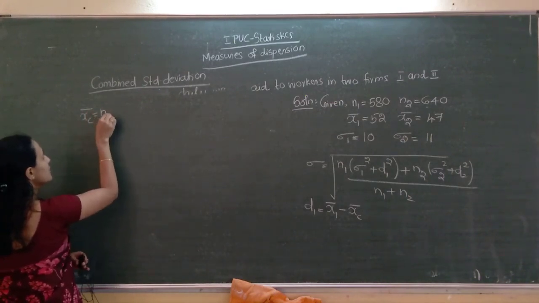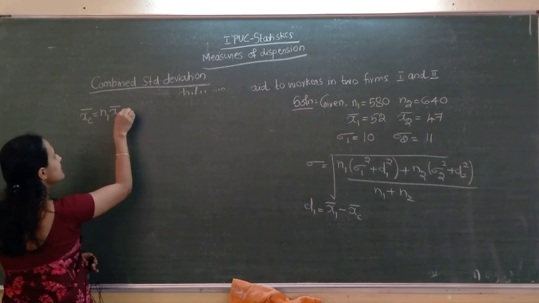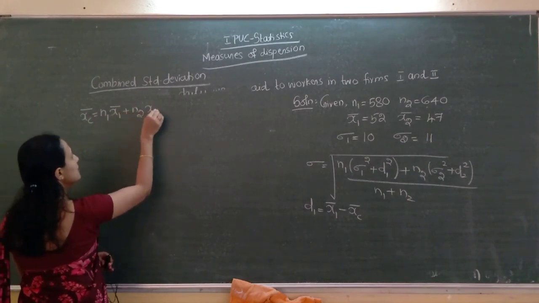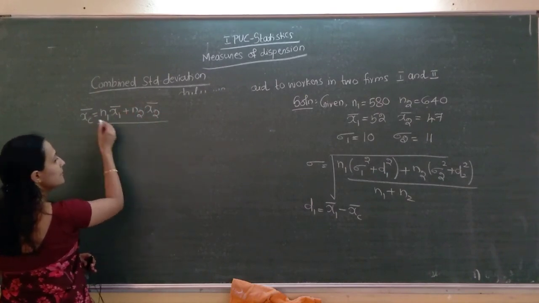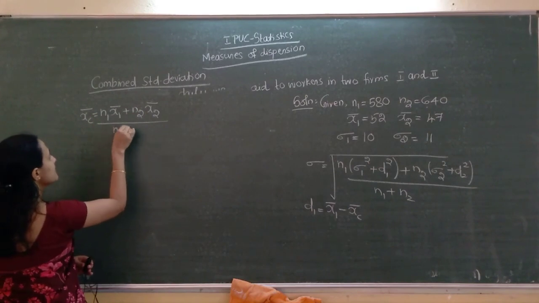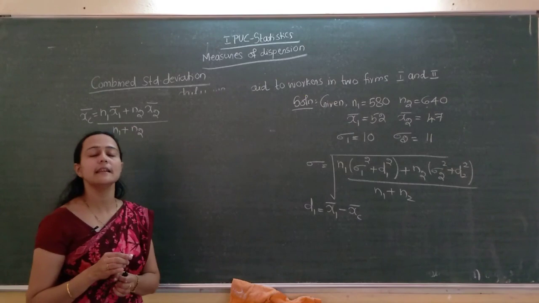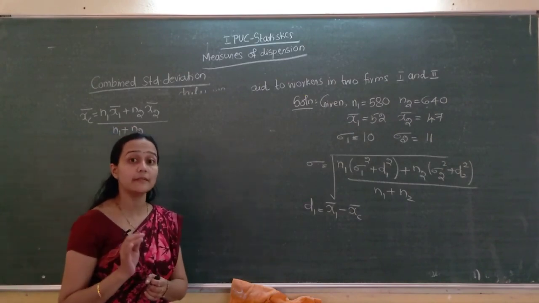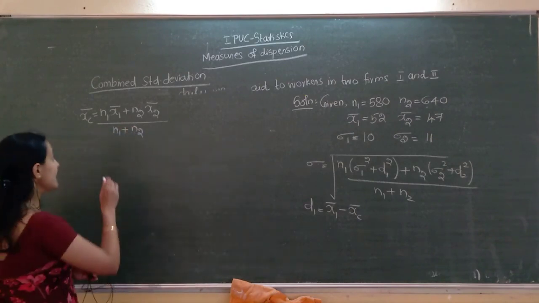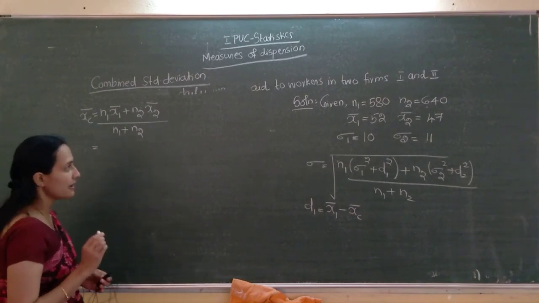XC bar equal to N1 into X1 bar plus N2 into X2 bar divided by N1 plus N2. So, just substitute the values which are given here.